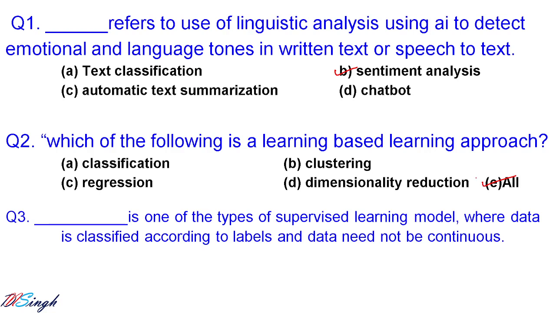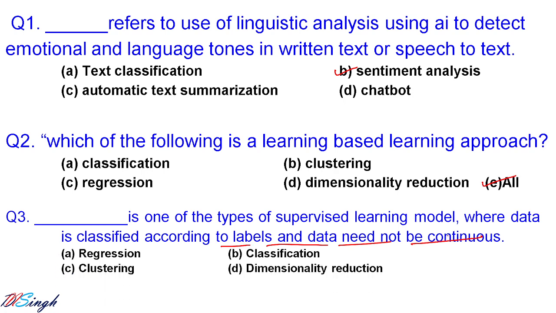Let us go for question number 3. It is one of the types of supervised learning model where data is classified according to labels and the data need not be continuous. Now you see here, you have labeled data. So we go for classification. The correct answer is classification.